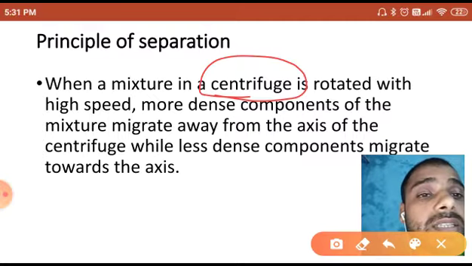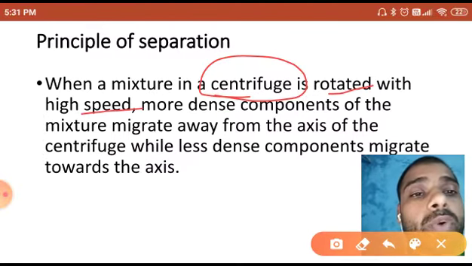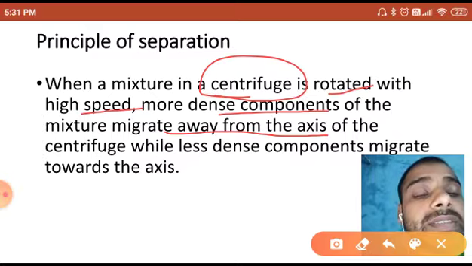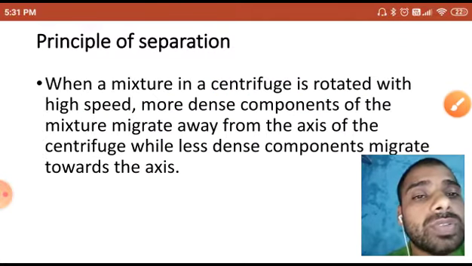When that rotatory blade rotates at high speed, the more dense component of the mixture migrates away from the axis, which is present at the center, while the less dense component migrates towards the axis. So you have understood.